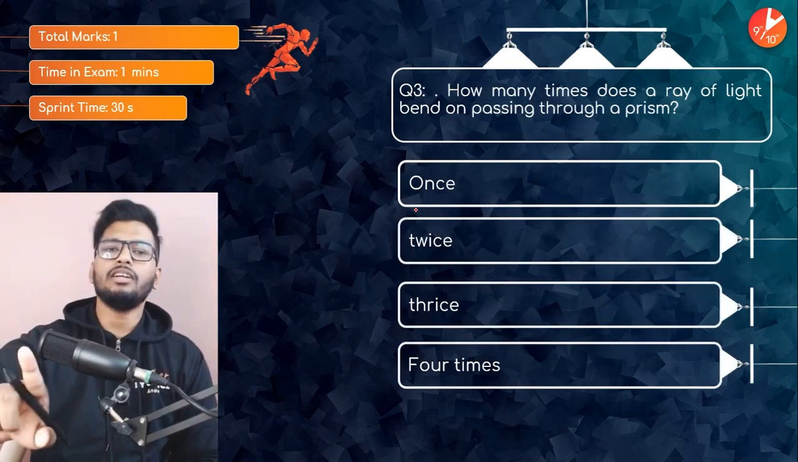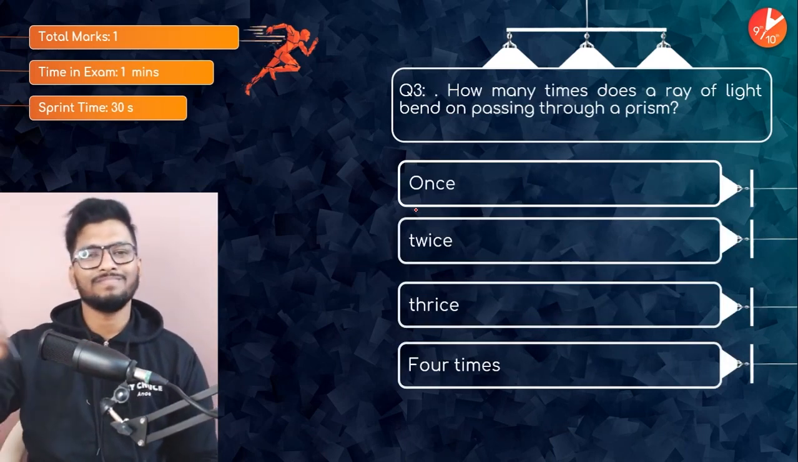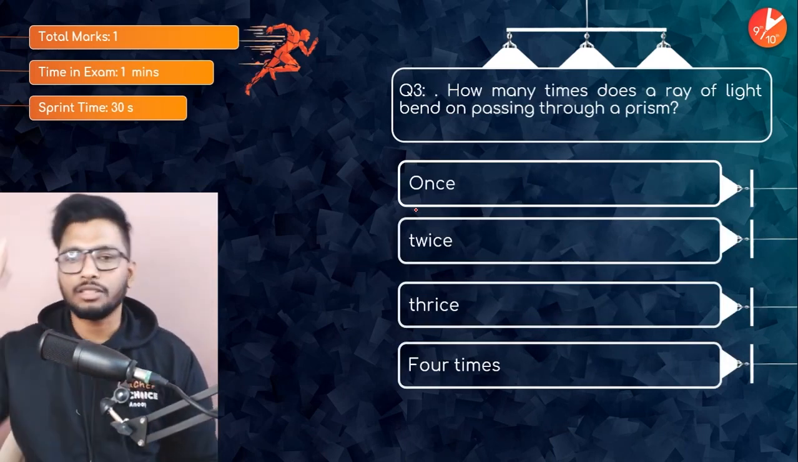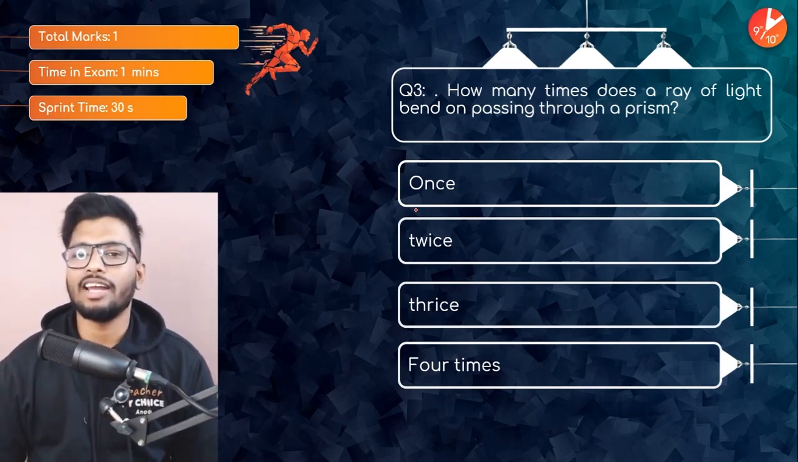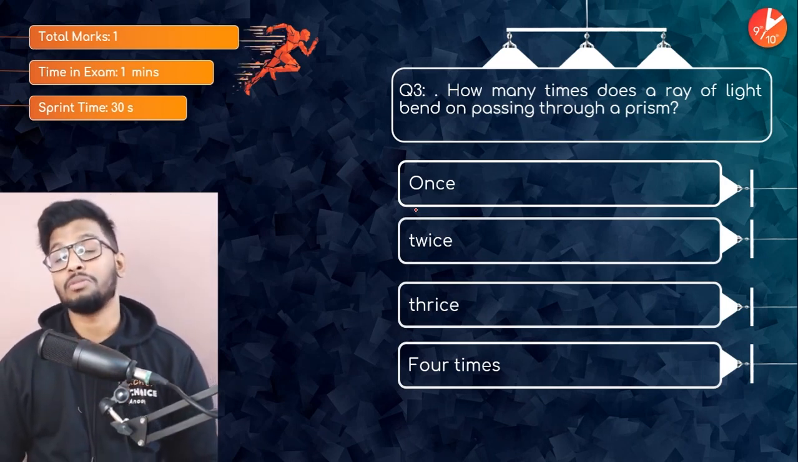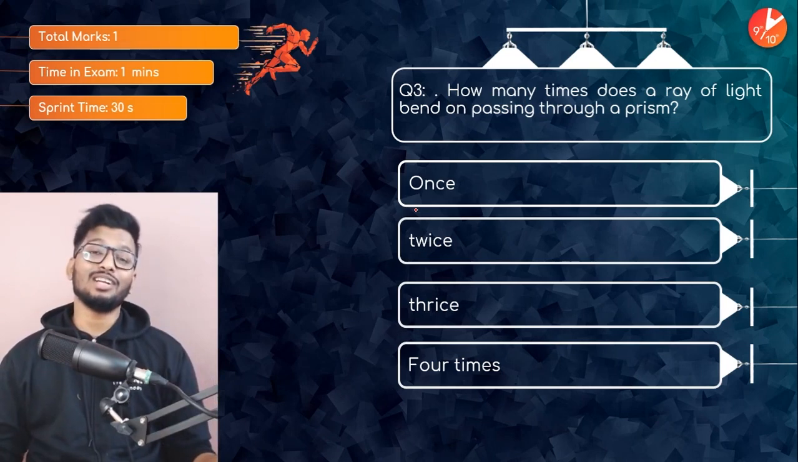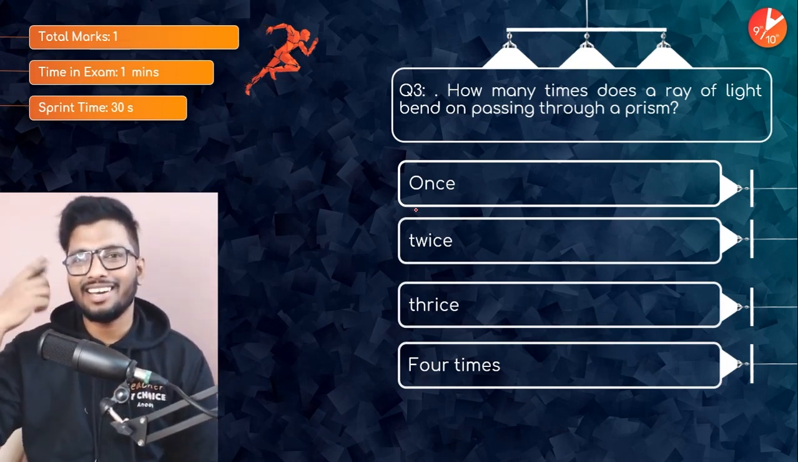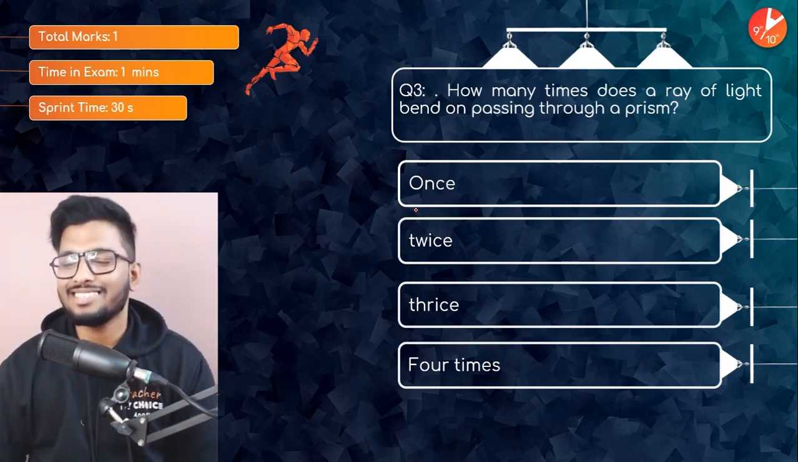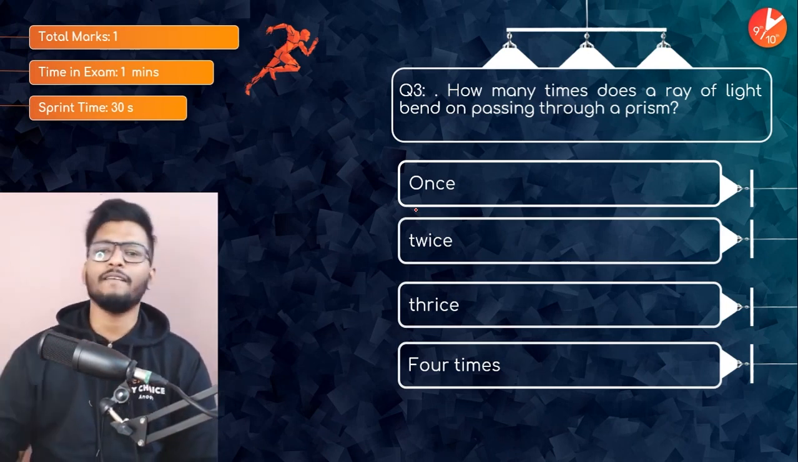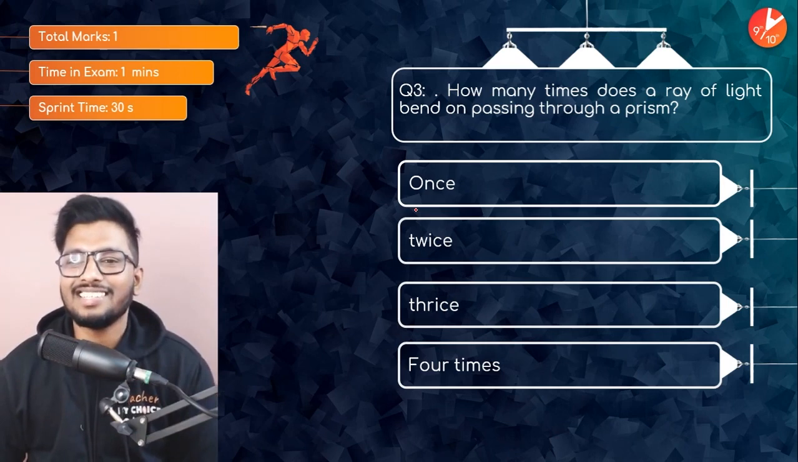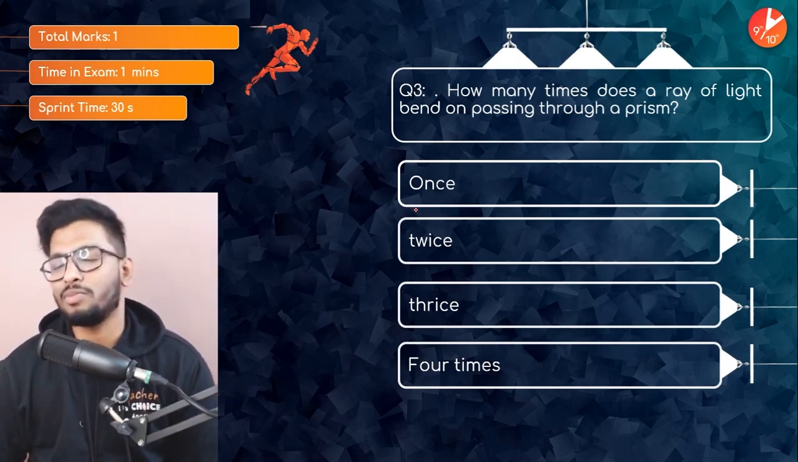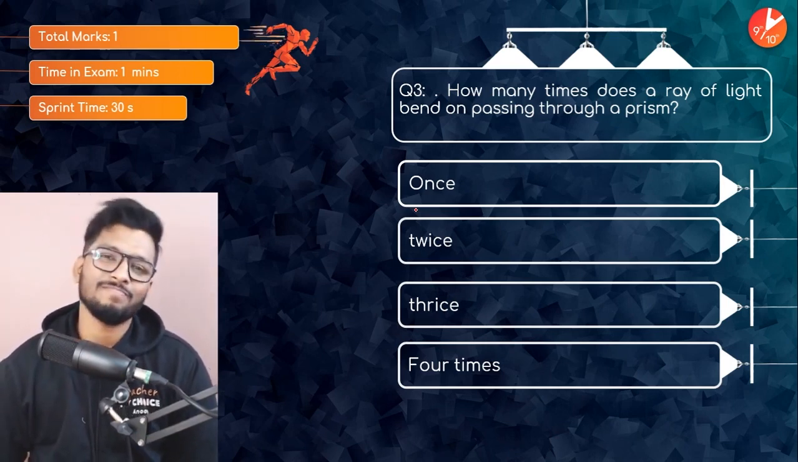Again, 1 minute, 1 mark, less than 30 seconds in your exams. Here it is. How many times does a ray of light bend on passing through a prism? Wow, what a difficult question. Aren't you sweating right now after looking at this question? Told you, it's going to get super difficult now. Once, twice, thrice, or 4 times?